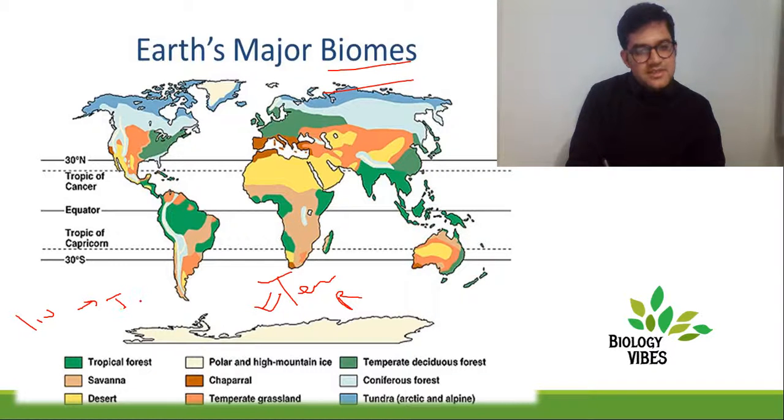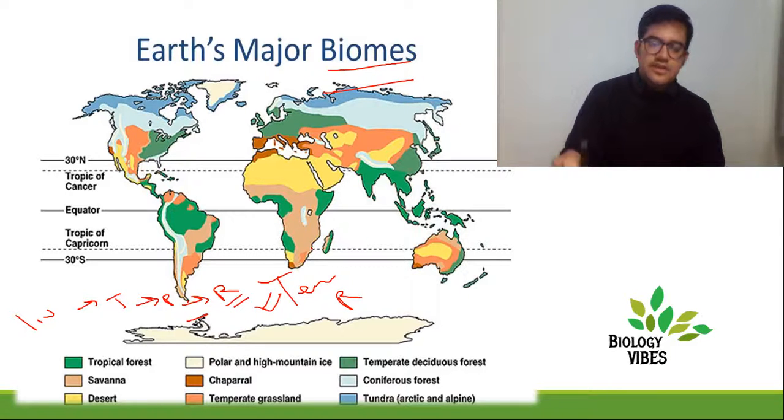When temperature changes, the pressure patterns will change, and when the pressure patterns change, the rainfall patterns will also change. So each and every area is classified by a specific type of temperature, pressure, and rainfall, making up major biomes. And as per the environment, the flora and fauna of that area is affected.